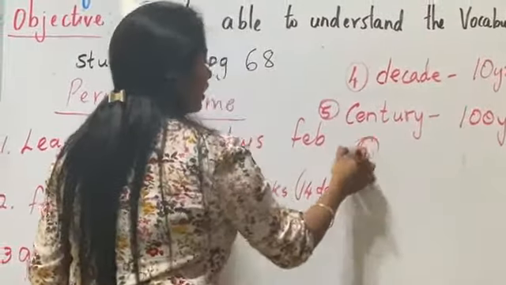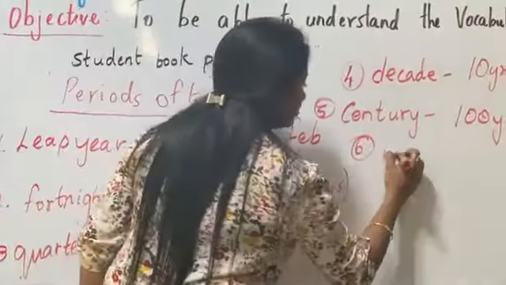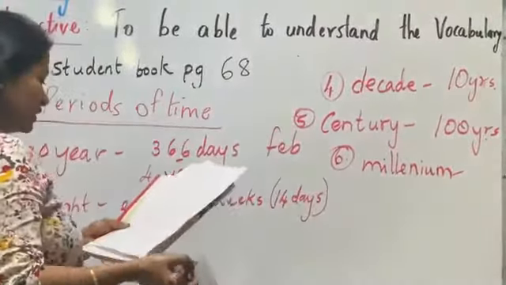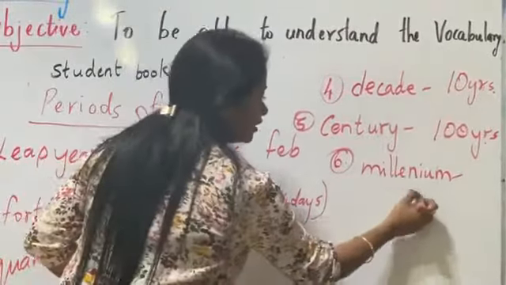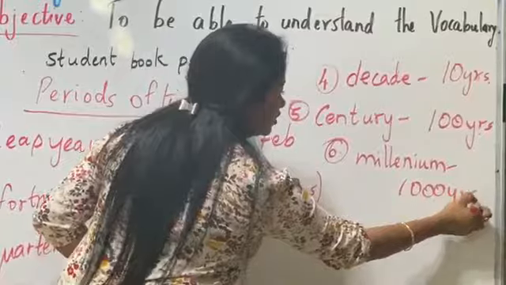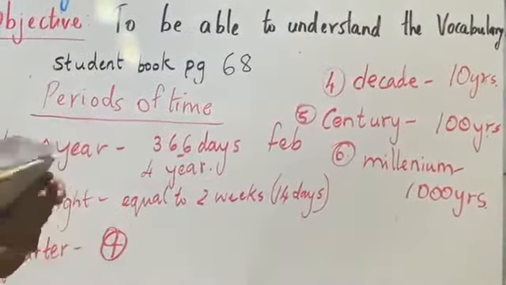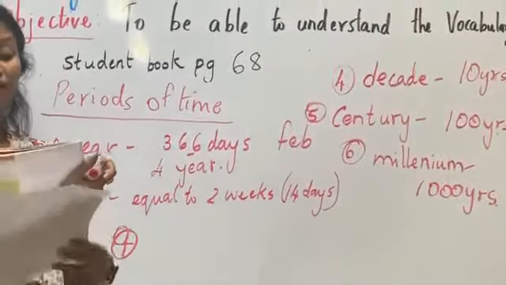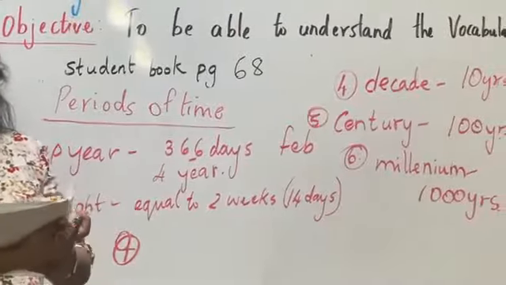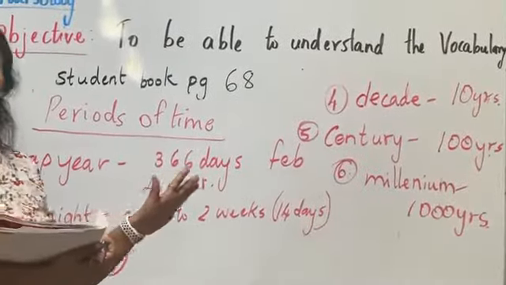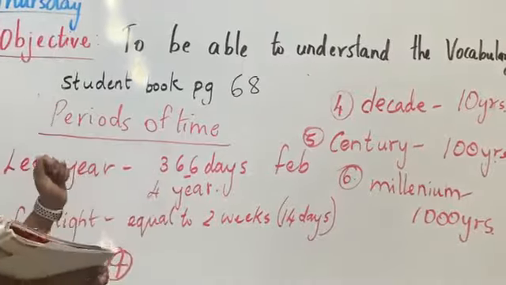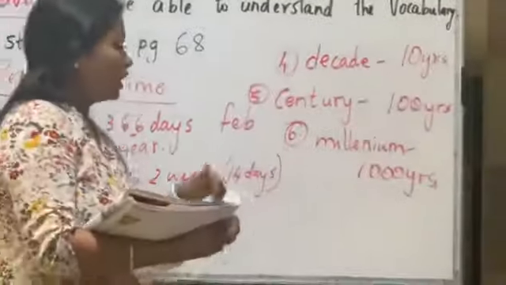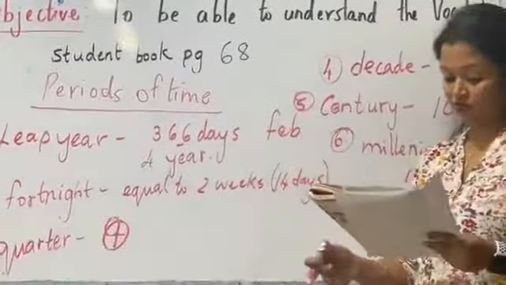Okay, now the next one is millennium. Now millennium is more than a century. Millennium means 1000 years. So how did we get this word millennium? It comes from the Latin word. Mille in Latin means 1000, and annum means years, so millennium. Alright, so with this we come to learn about the different periods of time.